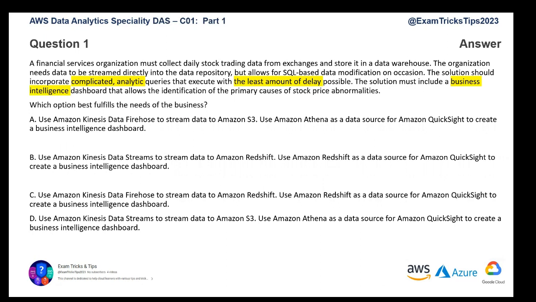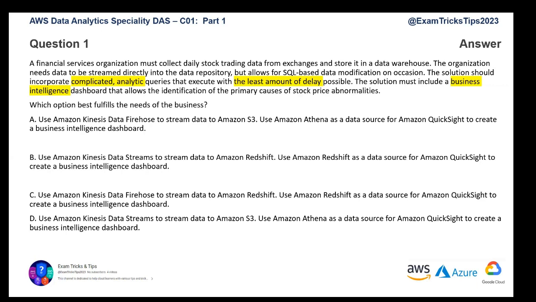But if you look at the first highlighted keyword, complicated analytic queries, complex queries, you need a database like Redshift. I think that's a big clue, and that will help you eliminate option B and D, because B and D both do not have Redshift. So if you look at the first keyword, complicated analytic query, you will realize that's a big clue here. For running complex queries, you need a solid database like Redshift.